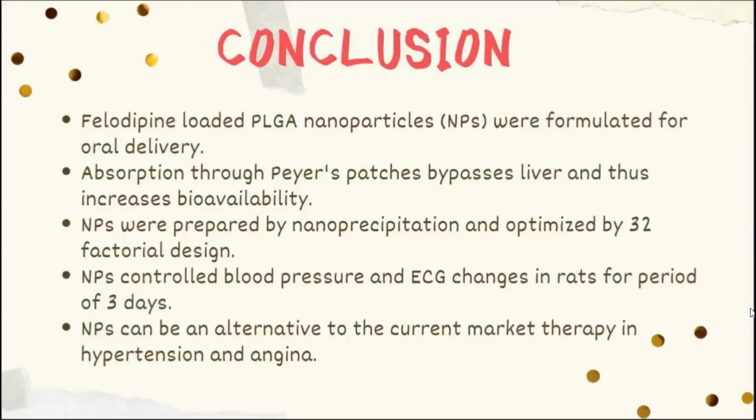Nanoparticles were prepared by nanoprecipitation and optimized by a 3-squared factorial design. Nanoparticles controlled blood pressure and ECG changes in rats for a period of 3 days. Nanoparticles can be an alternative to the current market therapy in hypertension and angina.